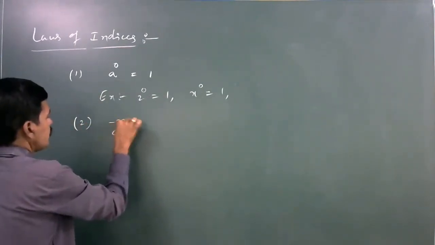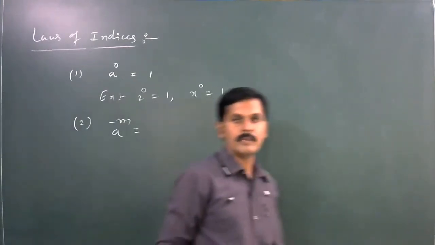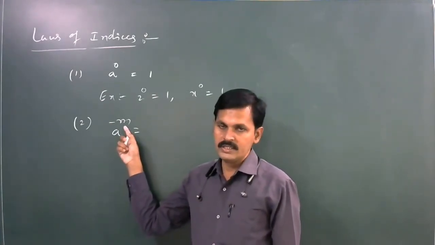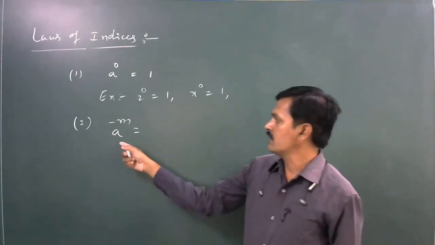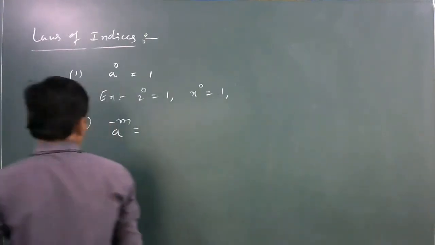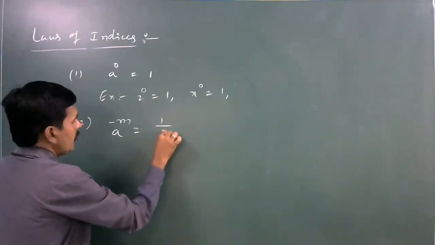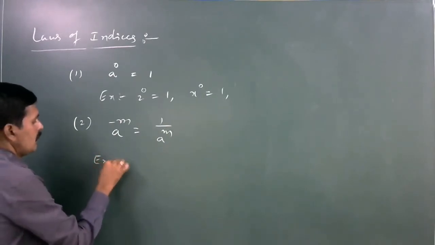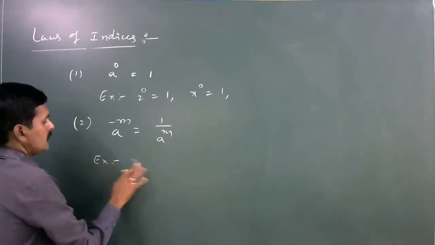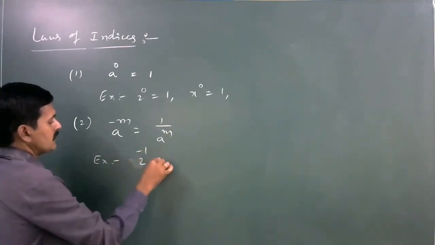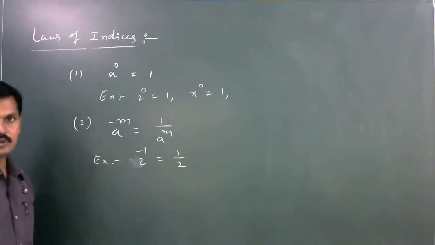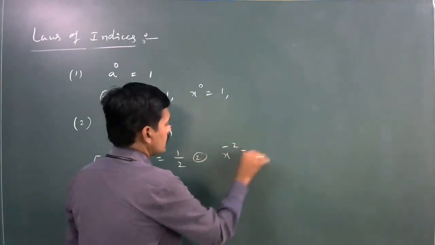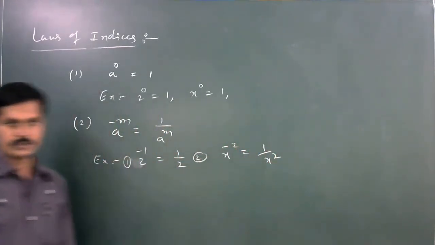Next, a to the power of minus m. Here a is a non-zero integer and m is a positive integer. Then what is a power minus m? A power minus m is equal to 1 divided by a power m. For example, 2 power minus 1 is equal to 1 by 2. Next, x to the power of minus 2 is equal to 1 divided by x square.